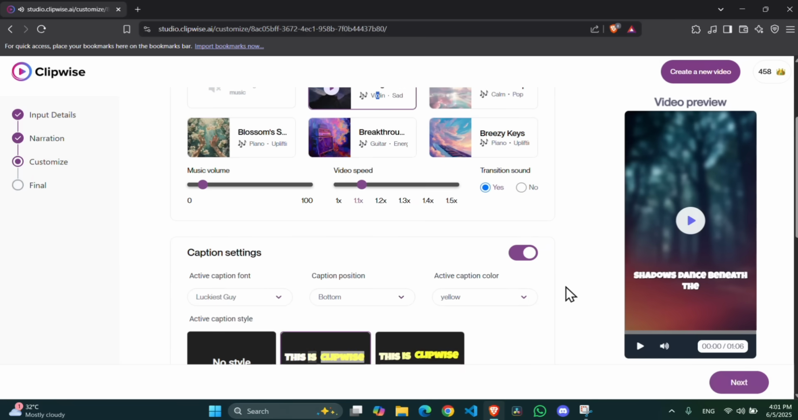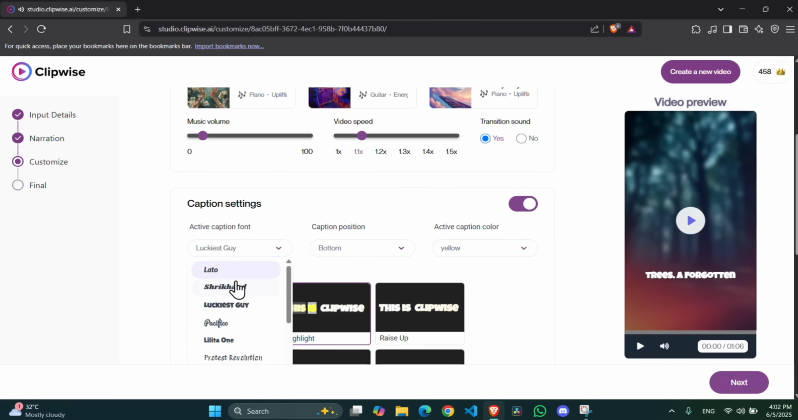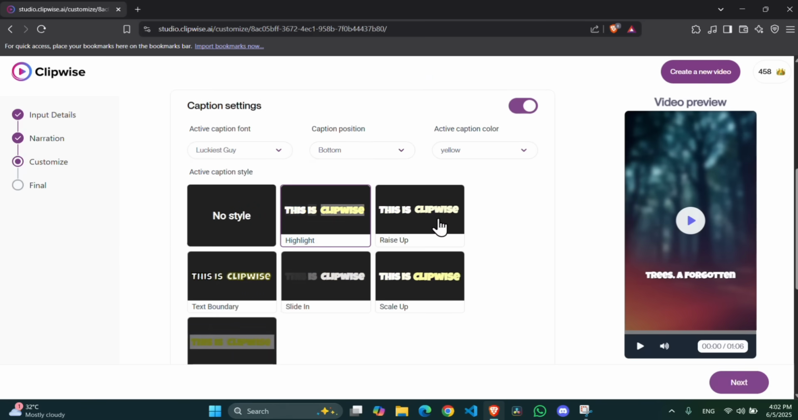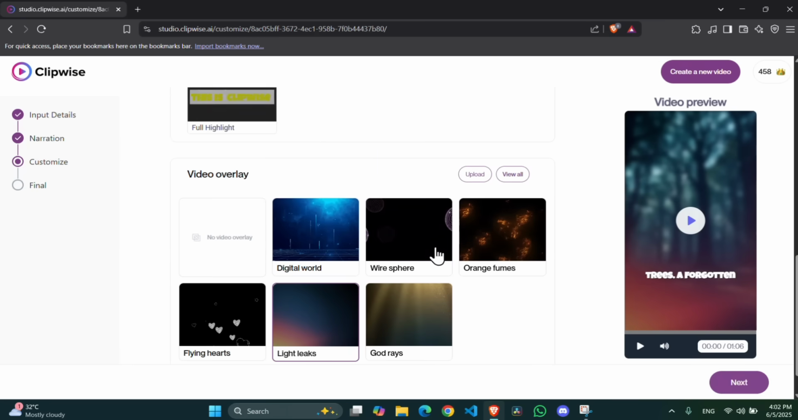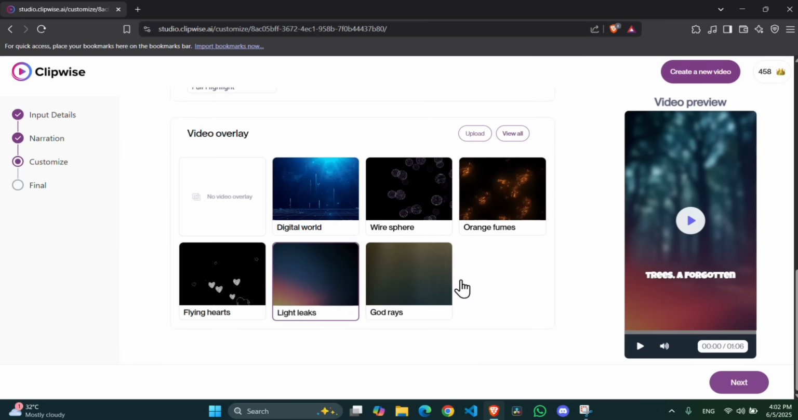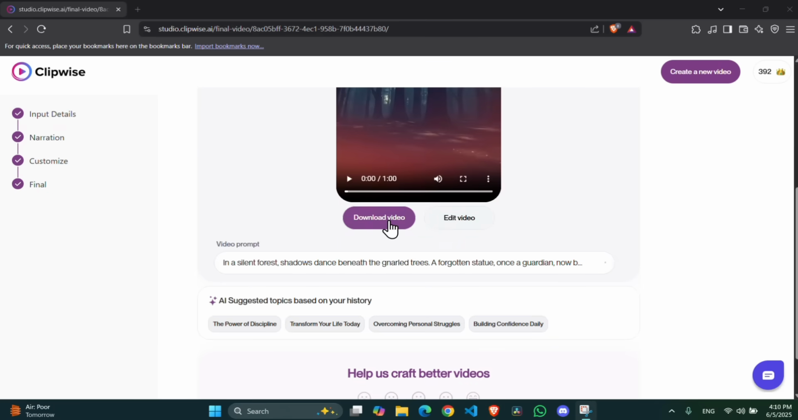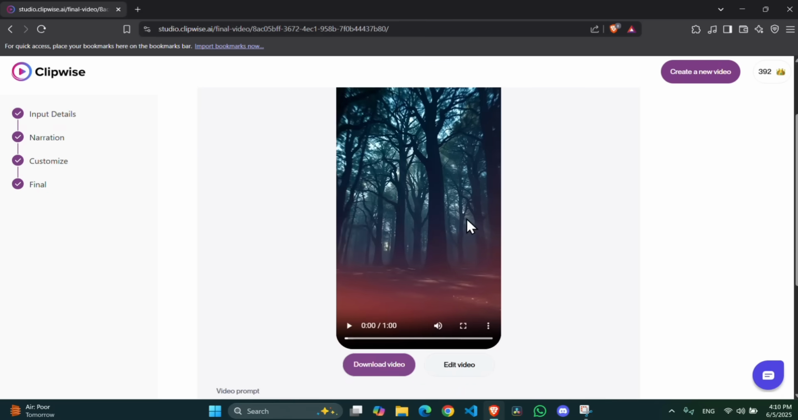Scroll down for the caption settings. There are lots of fonts available. I like this one. Let's keep the position at the bottom. Caption color is yellow. There are also lots of caption styles. I will choose this highlight one. You can also add an overlay to make it more interesting. Let's add this one. Once you're done, click Next. It'll take a few minutes. And hooray, your video is ready to download.